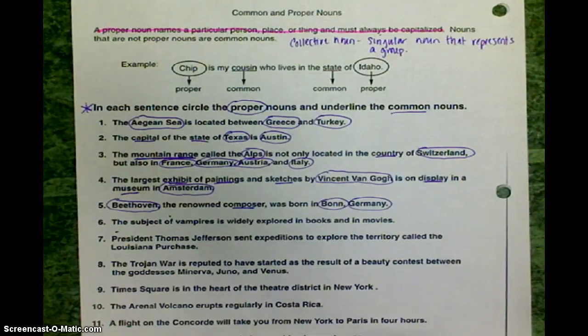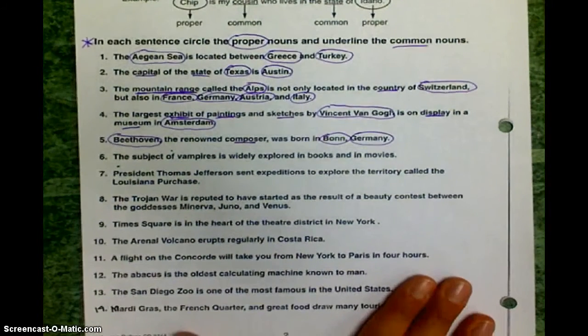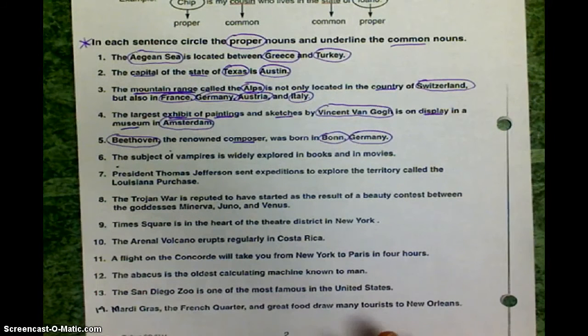So, now we are going to look at 6 through 14. What's going to happen is I'm going to read the sentence, and the video is going to pause, and then it's going to ask you a question. So what you're going to want to do, ladies and gentlemen, while the video is paused, you're going to want to complete the sentence. You're going to want to identify the common and the proper nouns in the sentence and then answer the question. And then when you click next or the arrow or something like that, it'll take you on to the next one.